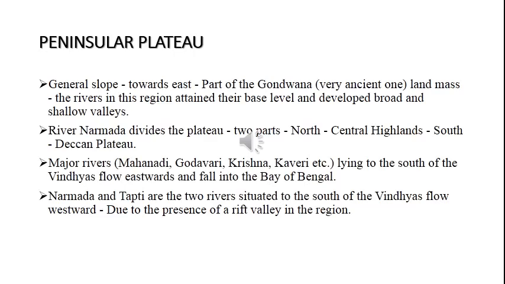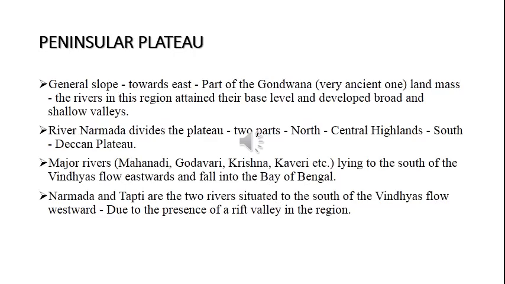So the region lying to the north of Narmada is called the Central Highland, and the south of Narmada is called the Deccan Plateau. All the major rivers, Mahanadi, Godavari, Krishna, Kaveri, etc., lying to the south of India flow eastward and fall into the Bay of Bengal. Do you know the major rivers of South India? Yeah, Mahanadi, Godavari, Krishna, Kaveri, Vaigai, Tamarabarni. A lot of rivers were there. They flow eastward and fall into the Bay of Bengal.